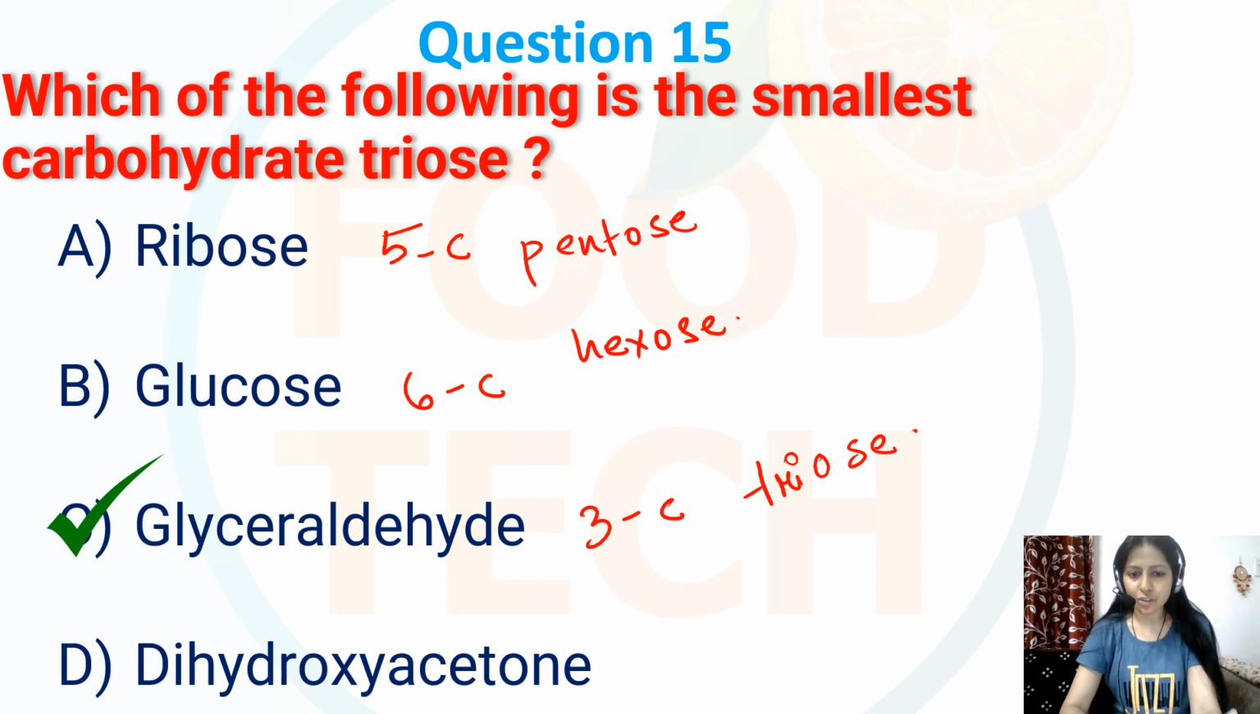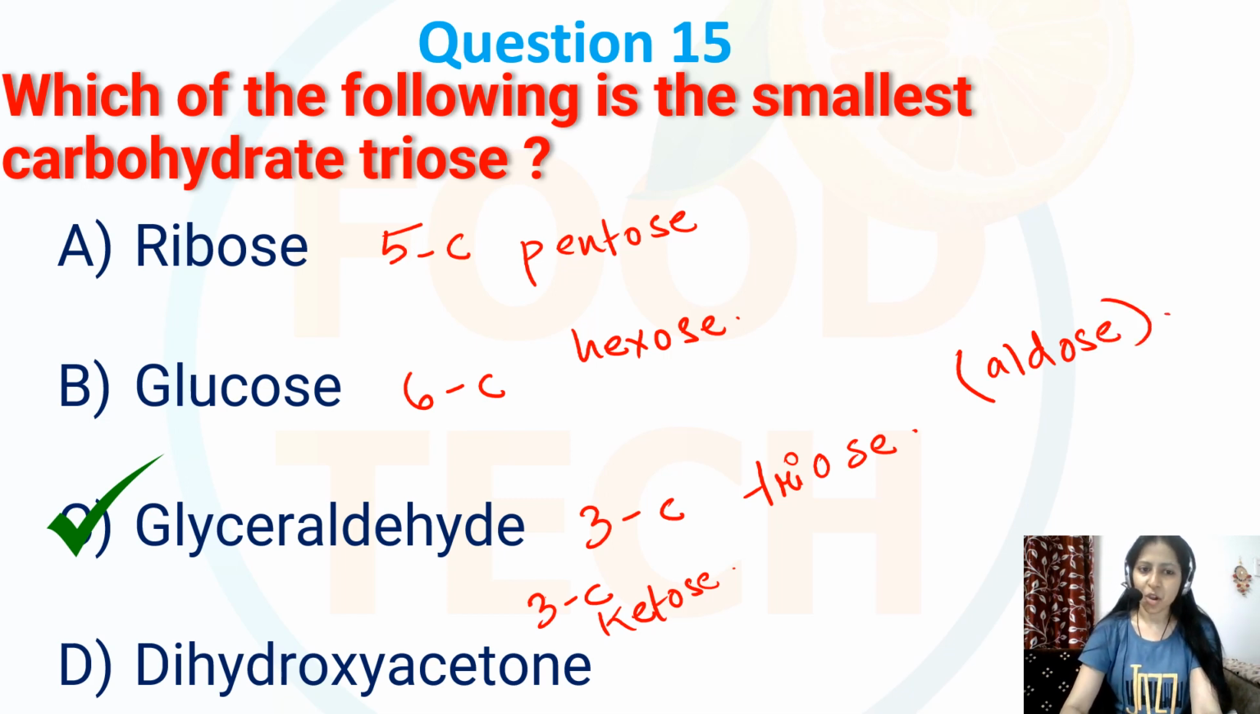Whereas this dihydroxyacetone is also a 3 carbon sugar, but unlike glyceraldehyde, it is a ketose. It is also 3 carbon, but it is a ketose, whereas this glyceraldehyde is an aldose. So over here my correct option will be option number C, that is glyceraldehyde.